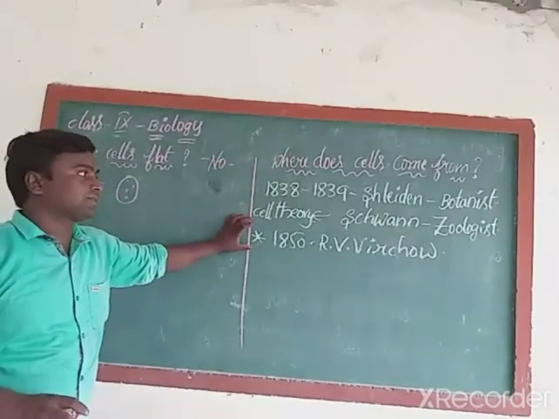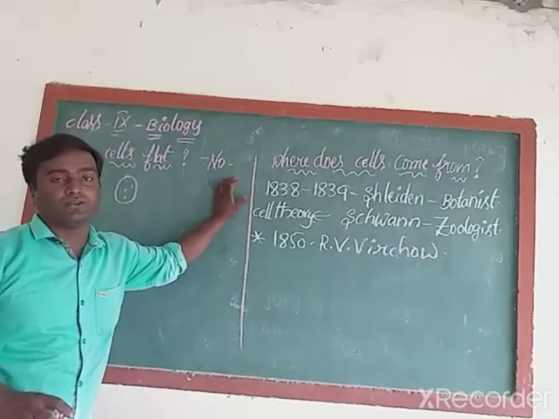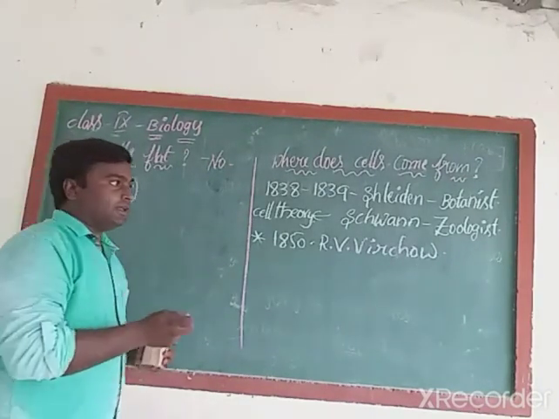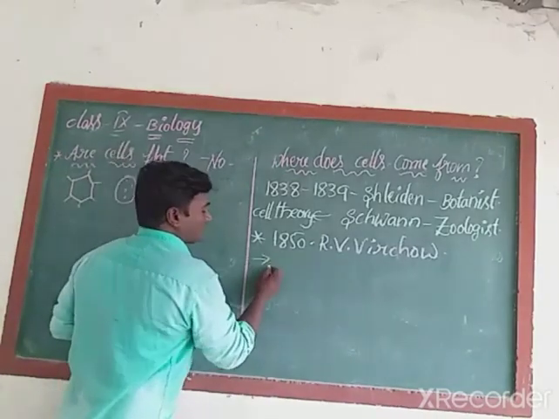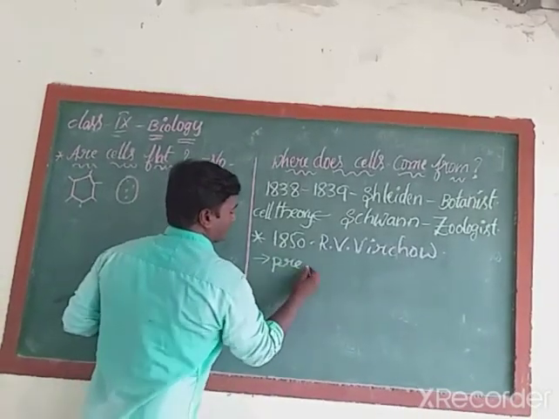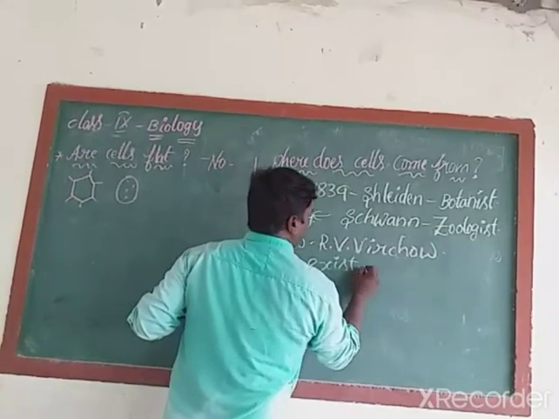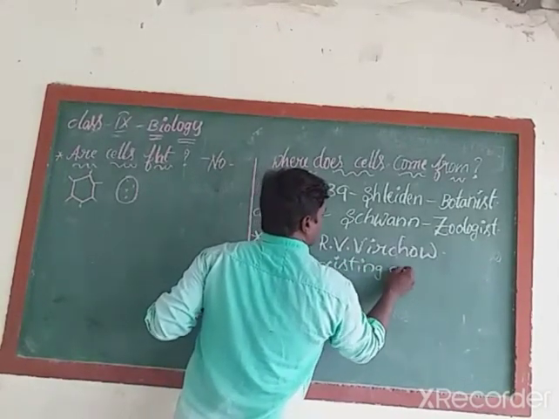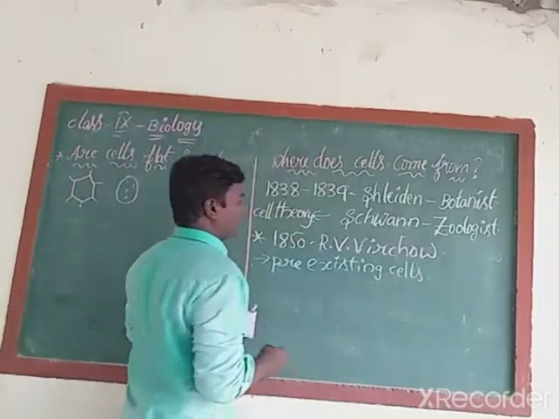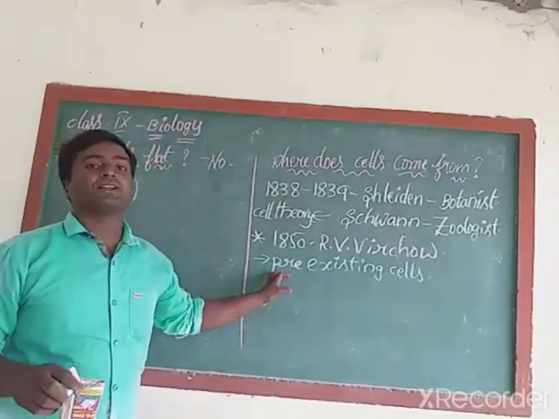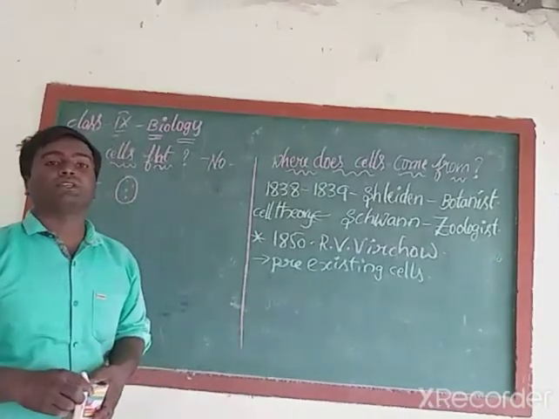He explained how the new cells were formed. According to his opinion, in our body there are some specially named cells. These cells are called pre-existing cells. He told that the pre-existing cells are responsible for the formation of new cells.